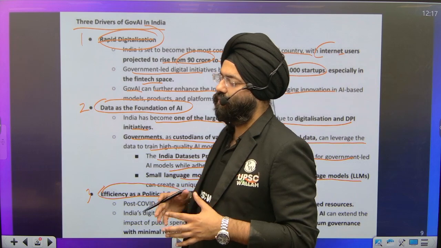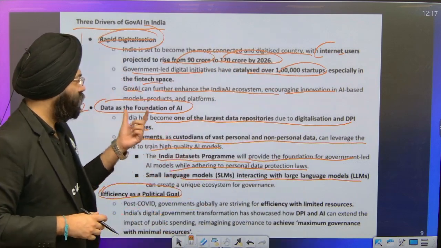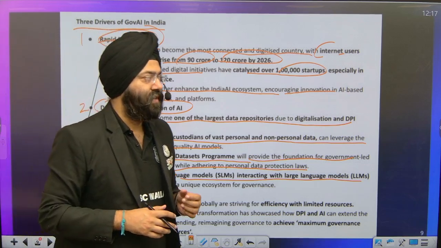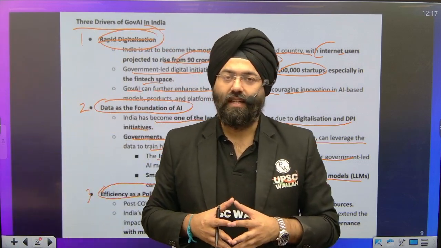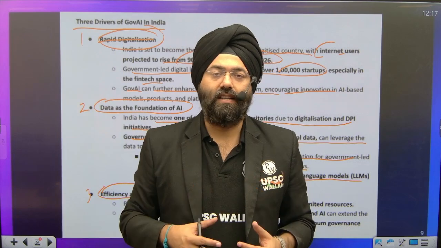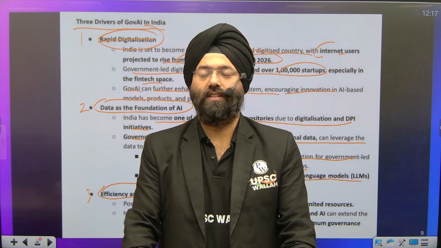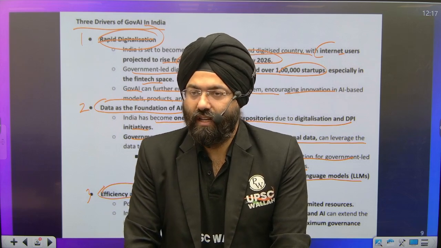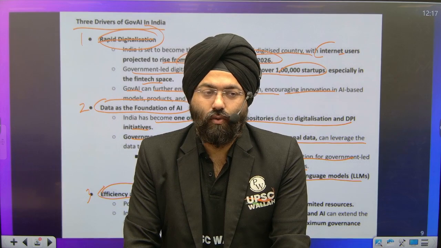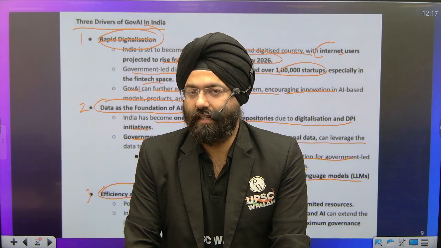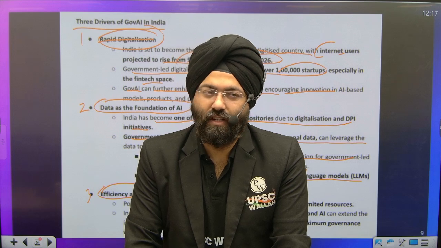So what is it saying? When we're talking about data as the foundation of AI, artificial intelligence basically has roots in the learning it has done from the data provided to it, and then using its software, it tries to interpret it. Now, India is one country where every resident has an Aadhaar card, and the details of every individual are also there.